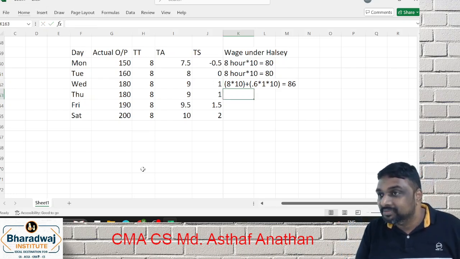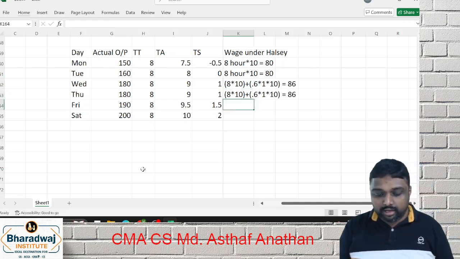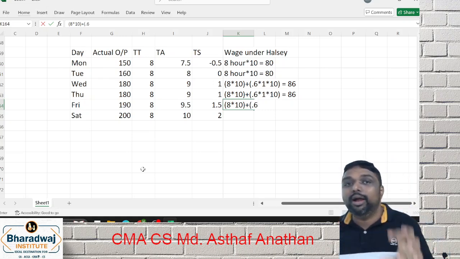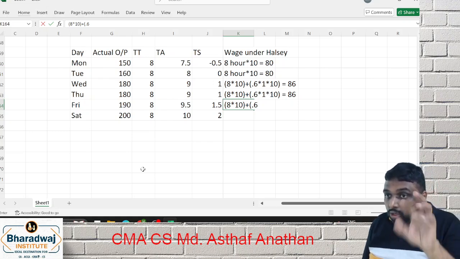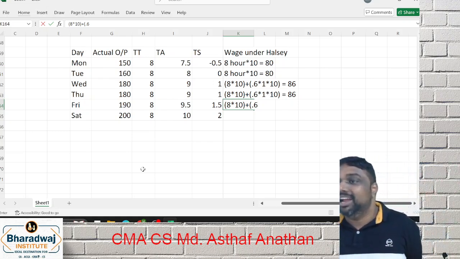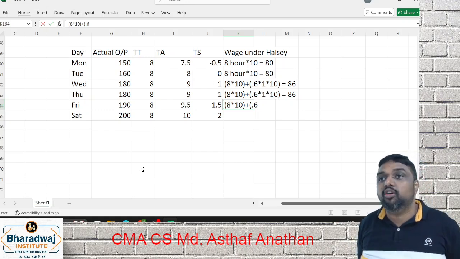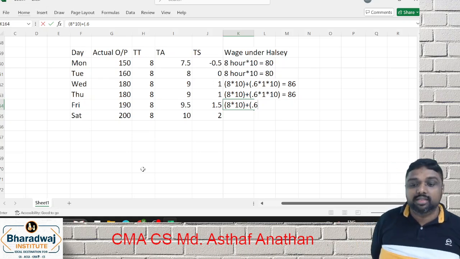Do you understand? Yes or no? Here also the same answer, same data. Here it will be 8 into 10 plus. Why this 0.6? Generally half only. Why here 0.6? This is the case 3 model. The question itself will tell you to take 60%. Generally also we take 50%. That 50% is only the shortcut formula called half. 1 by 2 is called 50%. But here in the question they tell 60.